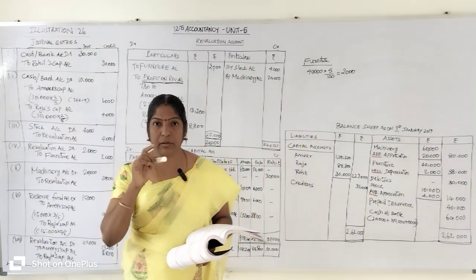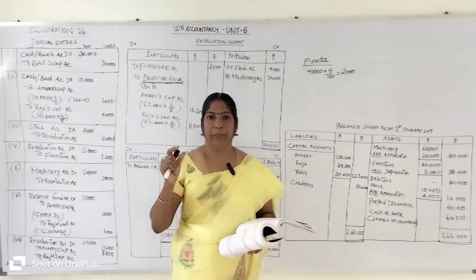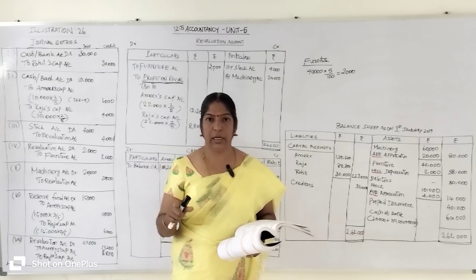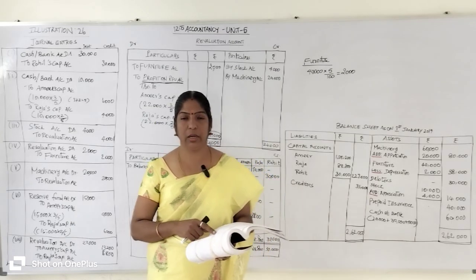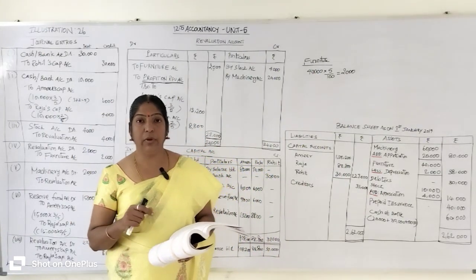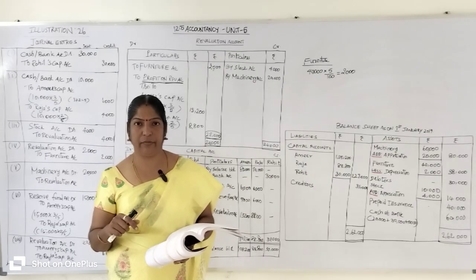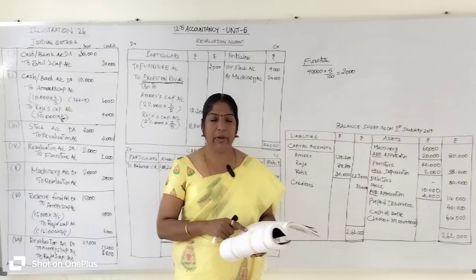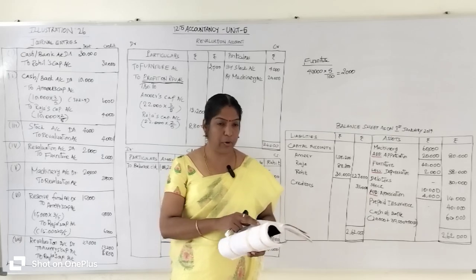So that goodwill value always goes to the old partners' capital accounts in the old sacrificing ratio. The sacrificing ratio is not given in the question. We will consider the old profit sharing ratio as the sacrificing ratio. So that 10,000 rupees goodwill will be transferred to the old partners' capital accounts in the old profit sharing ratio.